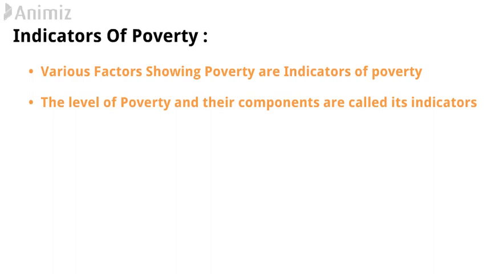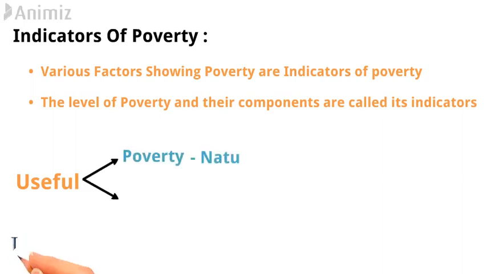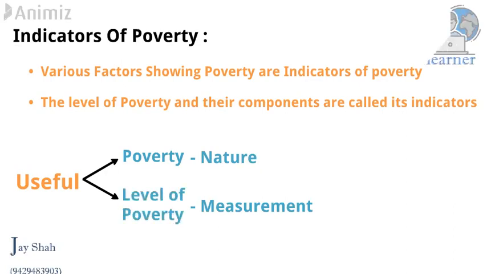Okay, the next question: why do we need to understand poverty? Because it is useful to understand the nature of poverty as well as to measure the level of poverty. Unless and until we are able to understand the nature and measurement of poverty, the problem of poverty will never get solved. There are a total of 11 indicators of poverty which we are going to study. Now let's learn the indicators of poverty in detail.